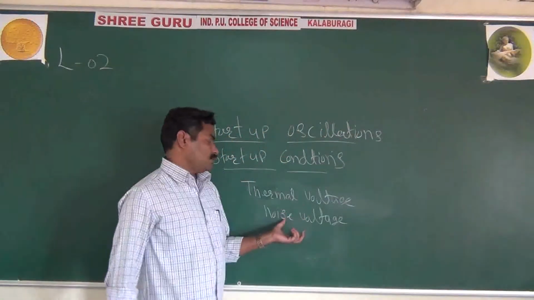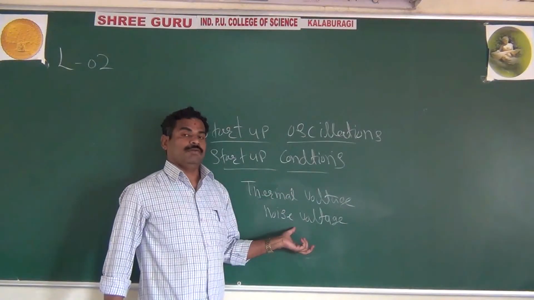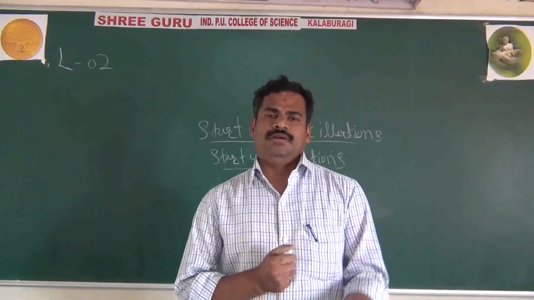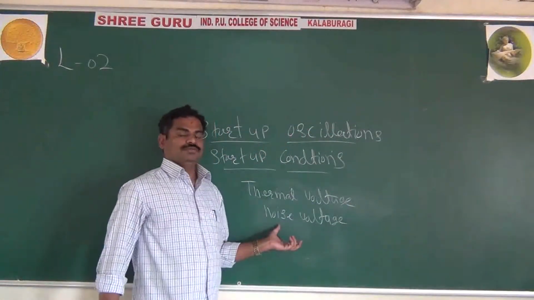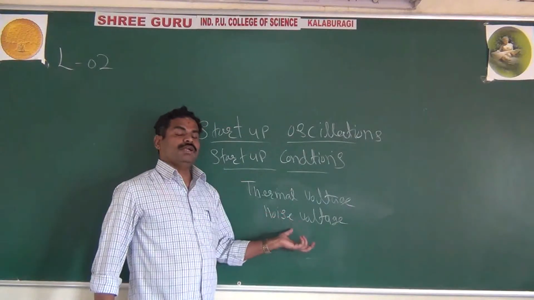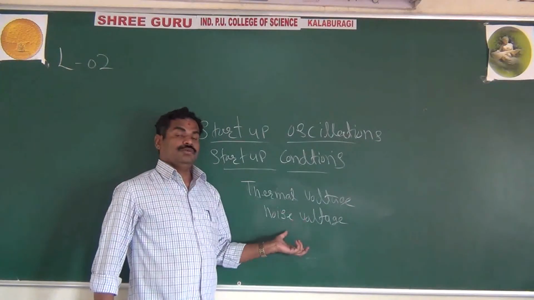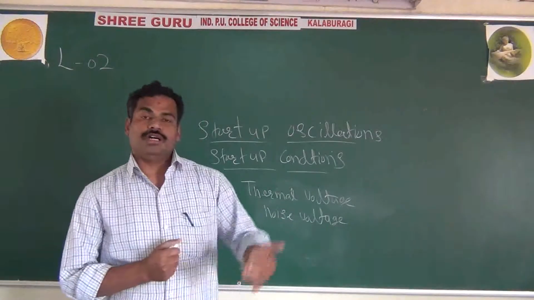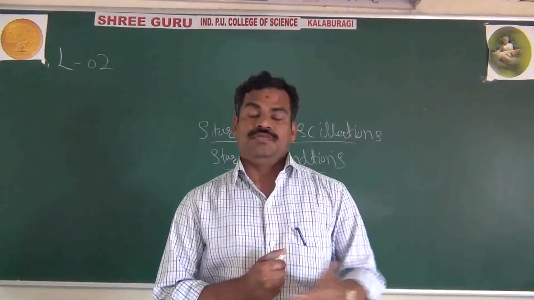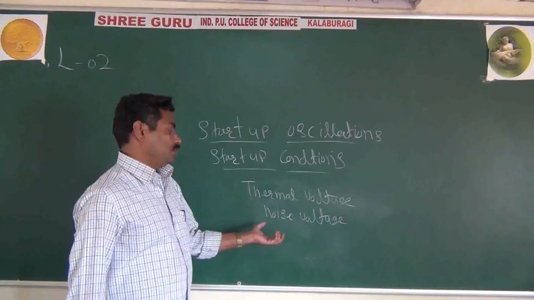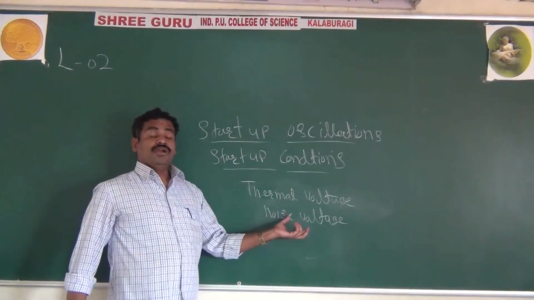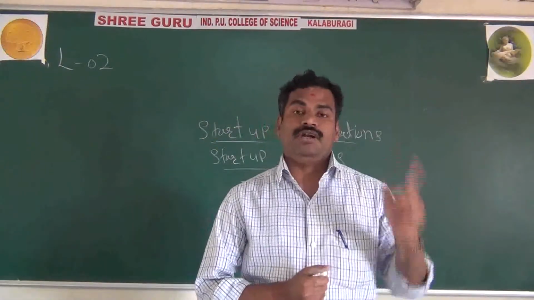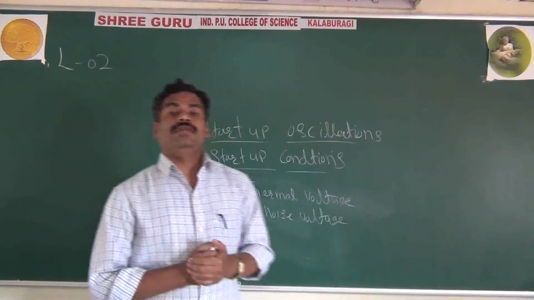As usual, if you apply any input to the amplifier, it will amplify this input. So if you apply the noise voltage to the amplifier, what will the amplifier do? The amplifier will amplify the noise voltage, and this amplified noise voltage will drive the feedback network.